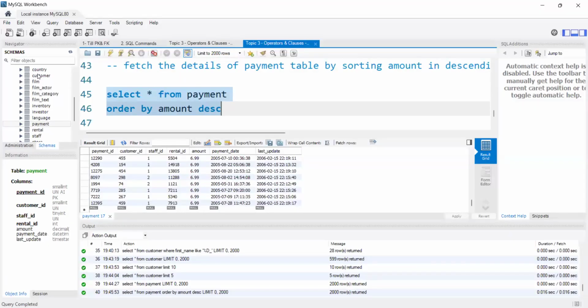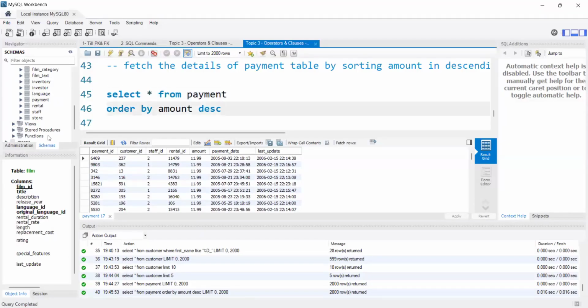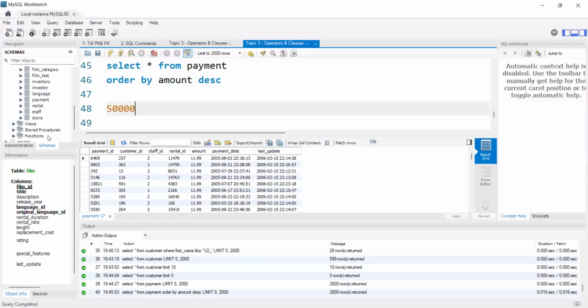But now if I want to see only the first 5 rows, this is not correct. Imagine I'm talking about an employees table, with salaries from 10,000 to 50,000.